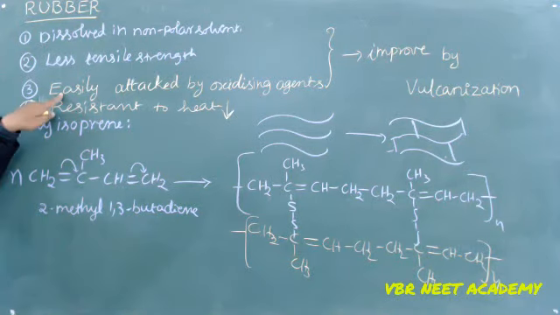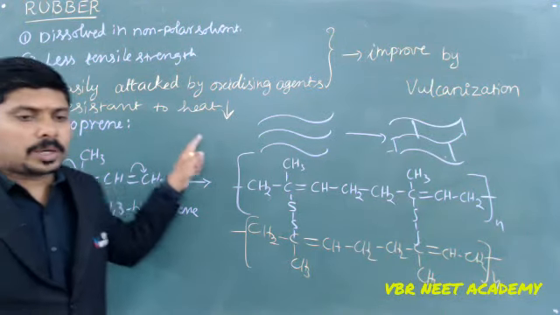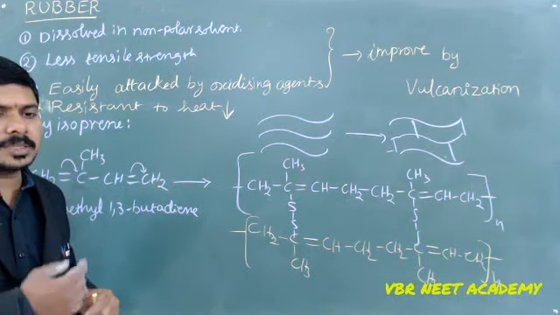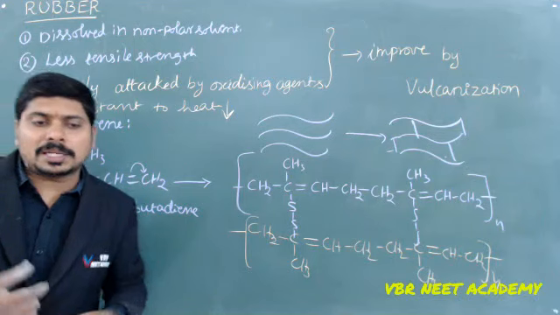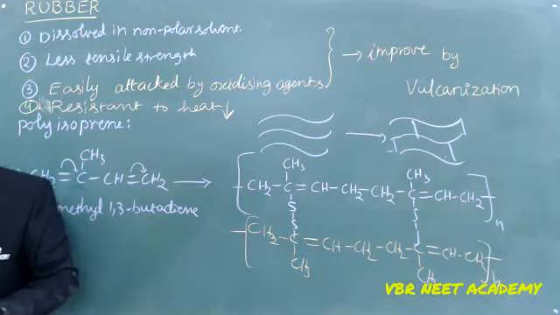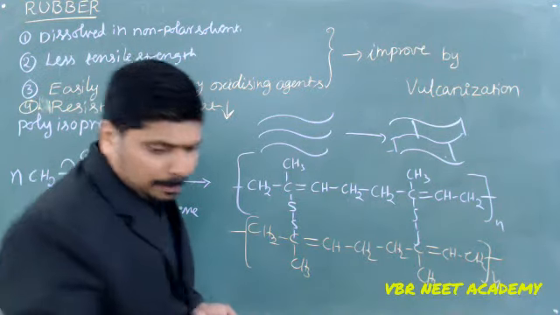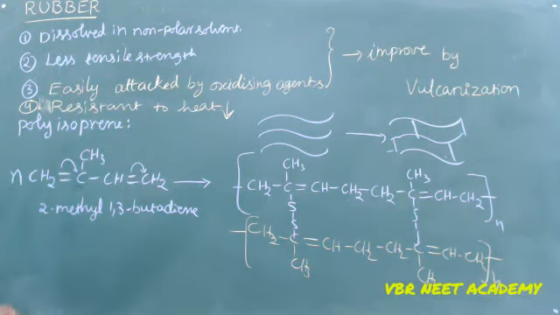Now it is not easily attacked by oxidizing agents, so it is not going to be easily oxidized, and it is more resistant to heat. We are going to discuss one more thing: how much vulcanization we do, that much of the physical properties will be developed. If we have the rubber with 1 to 3% sulfur,